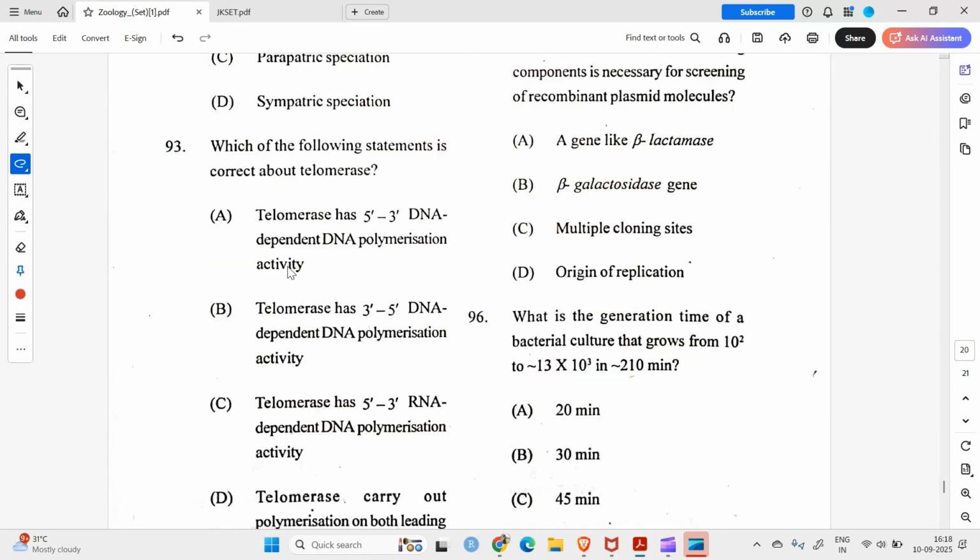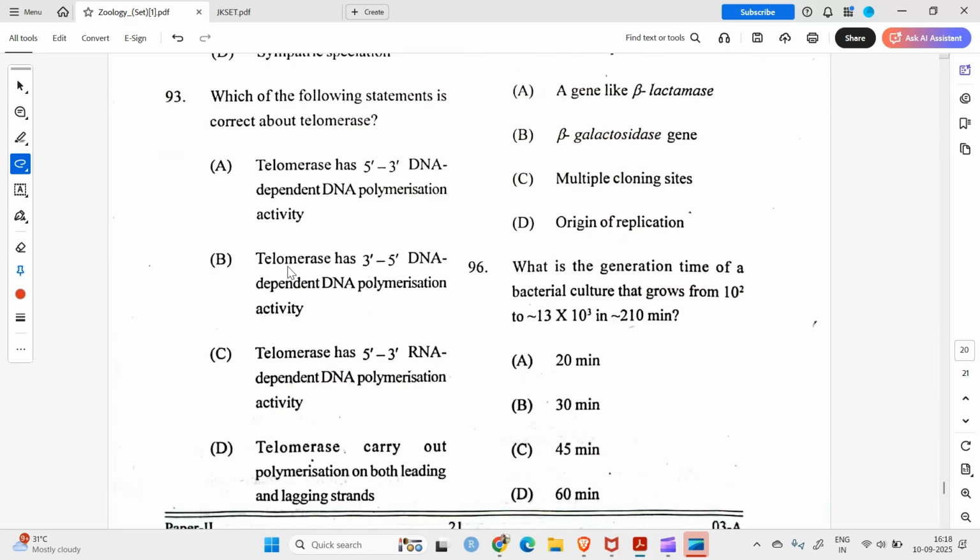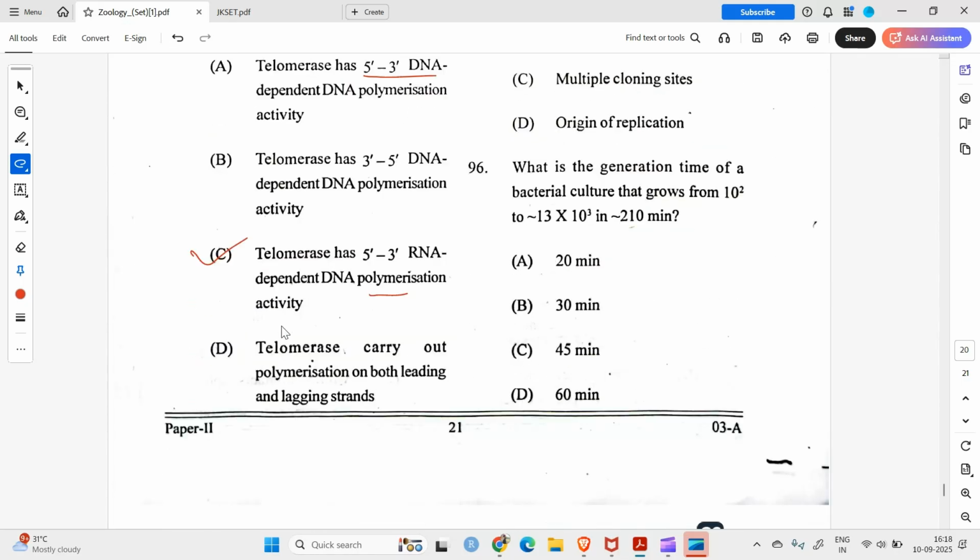Question number 93. Which of the following statements is correct about telomerase? Telomerase has 5' 3' DNA dependent. No. It's RNA dependent DNA polymerase. Okay, so question number 93's option is C.